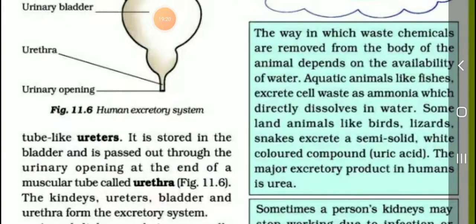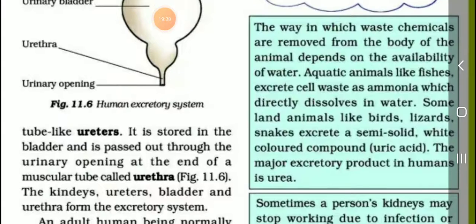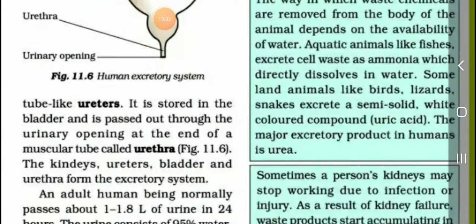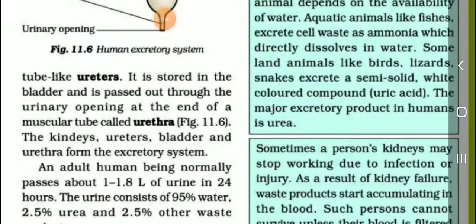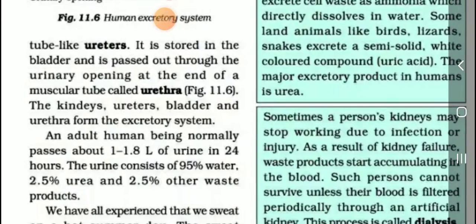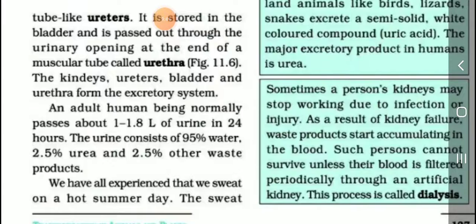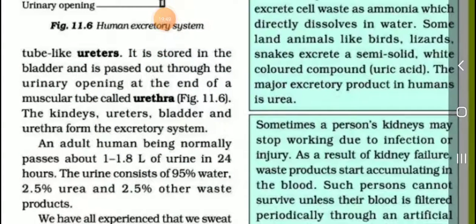The way in which waste chemicals are removed from the body of animals depends on the availability of water. Aquatic animals like fishes excrete cell waste as ammonia, which directly dissolves in water. Some land animals like birds, lizards and snakes excrete a semi-solid white-colored compound, that is uric acid. The major excretory product in humans is urea.